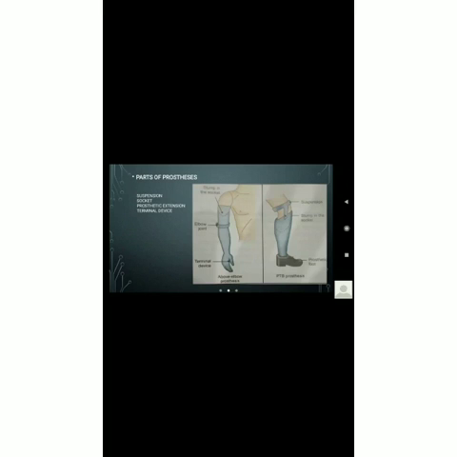There are many prostheses available nowadays. Next, what are the parts of prosthesis? Suspension, socket, prosthetic extension, and terminal device. As you can see, it is the above elbow prosthesis.